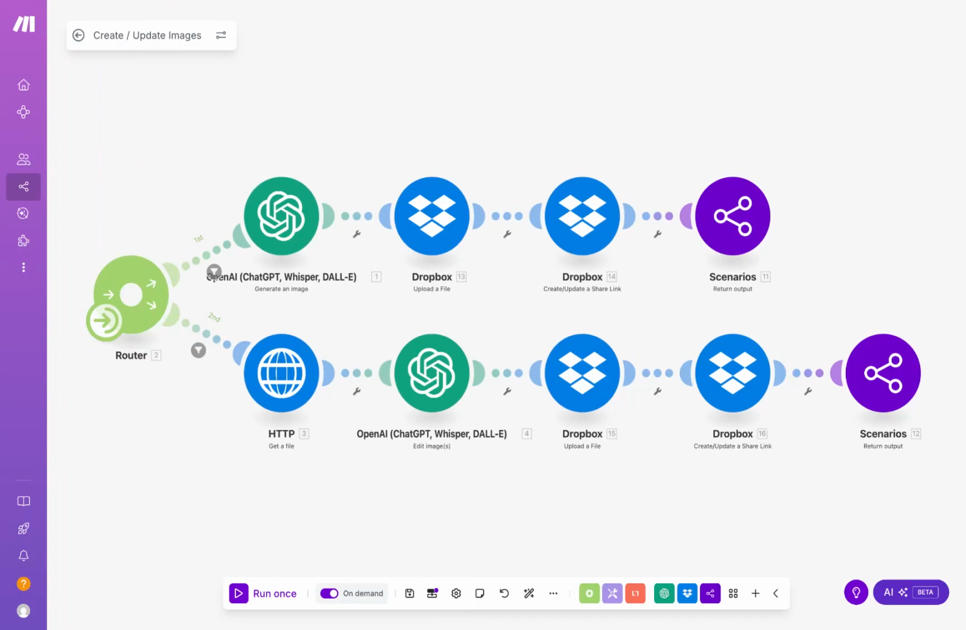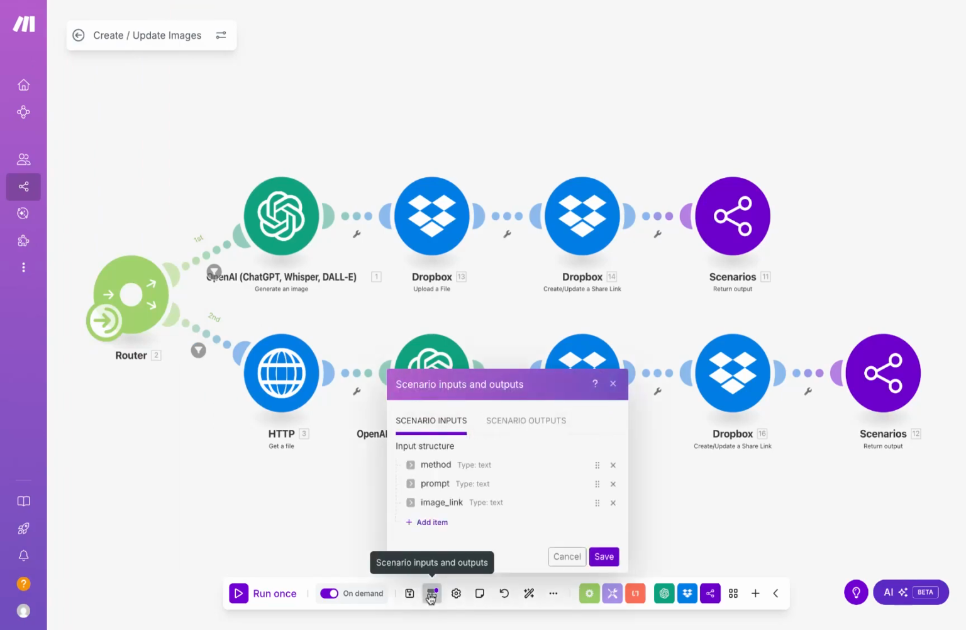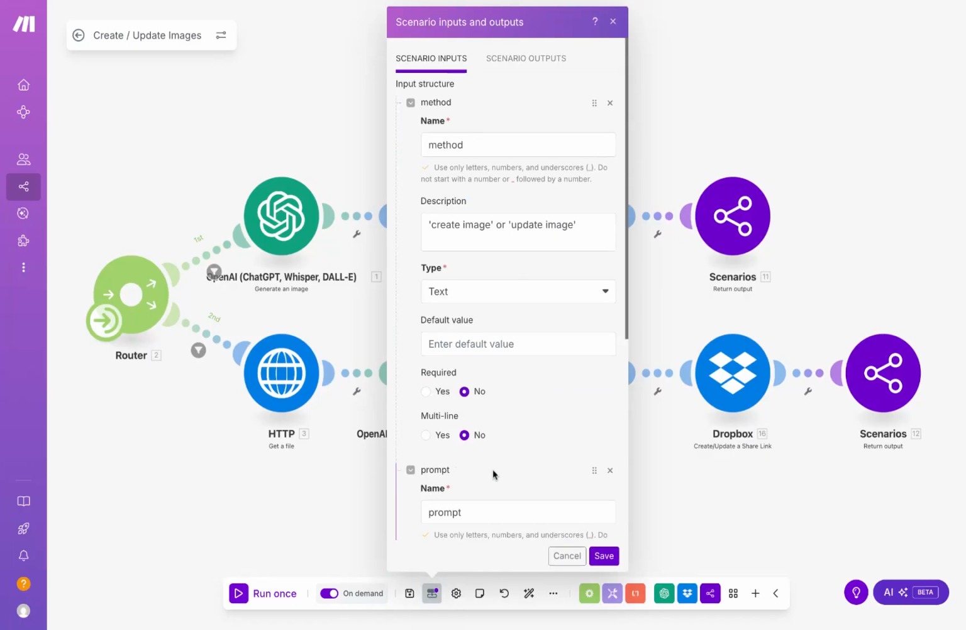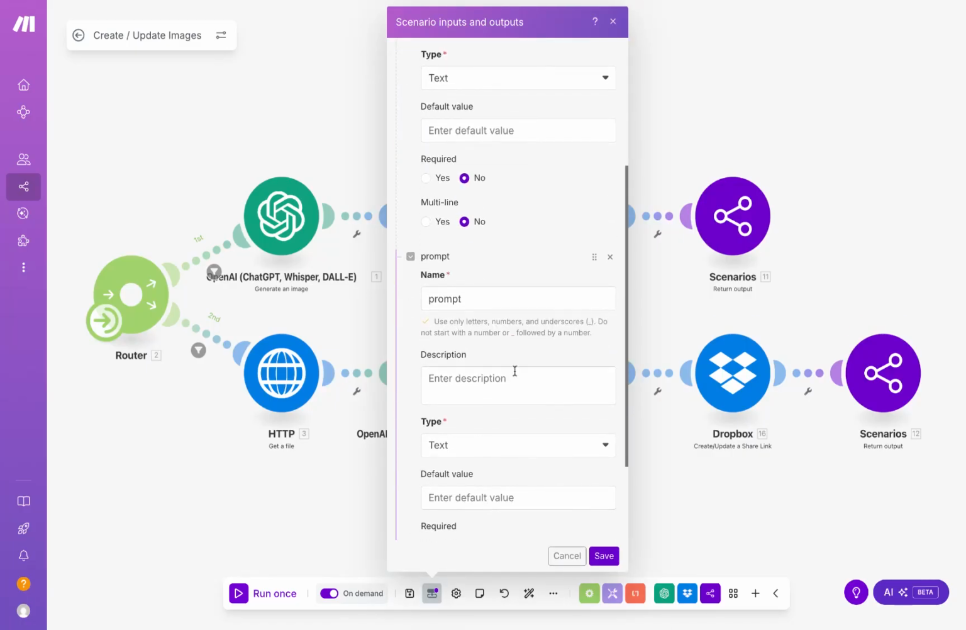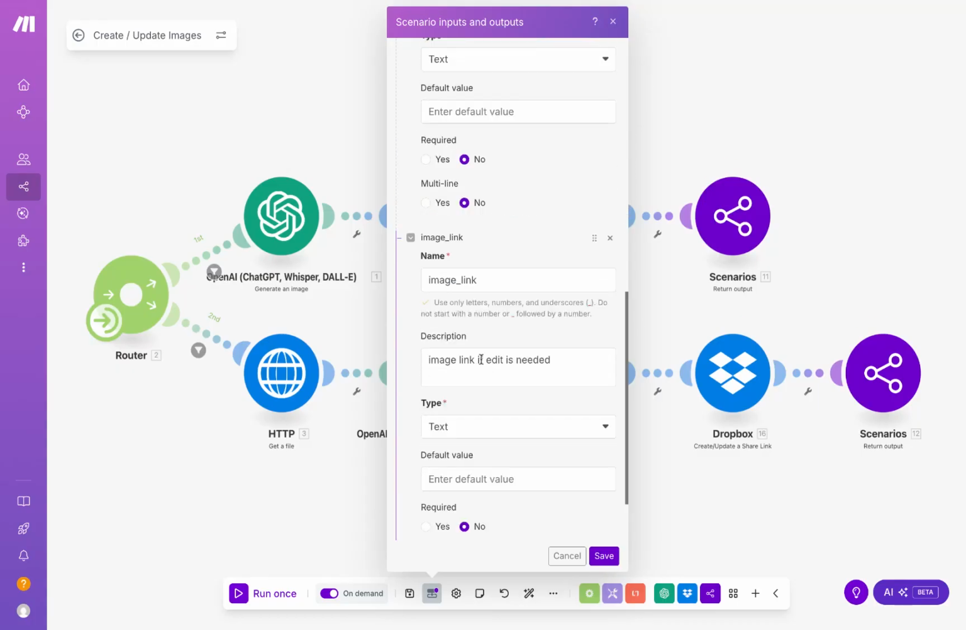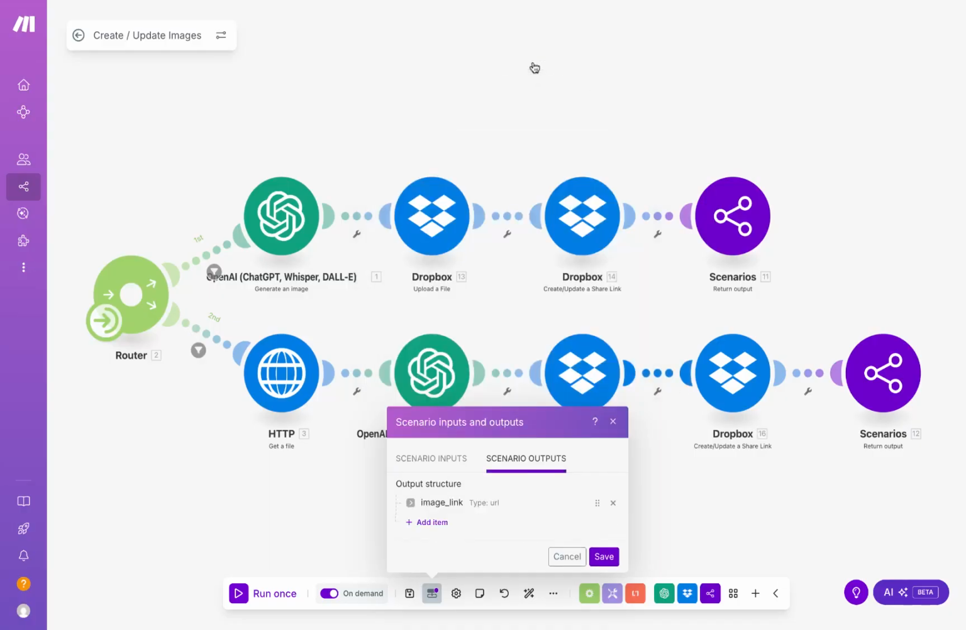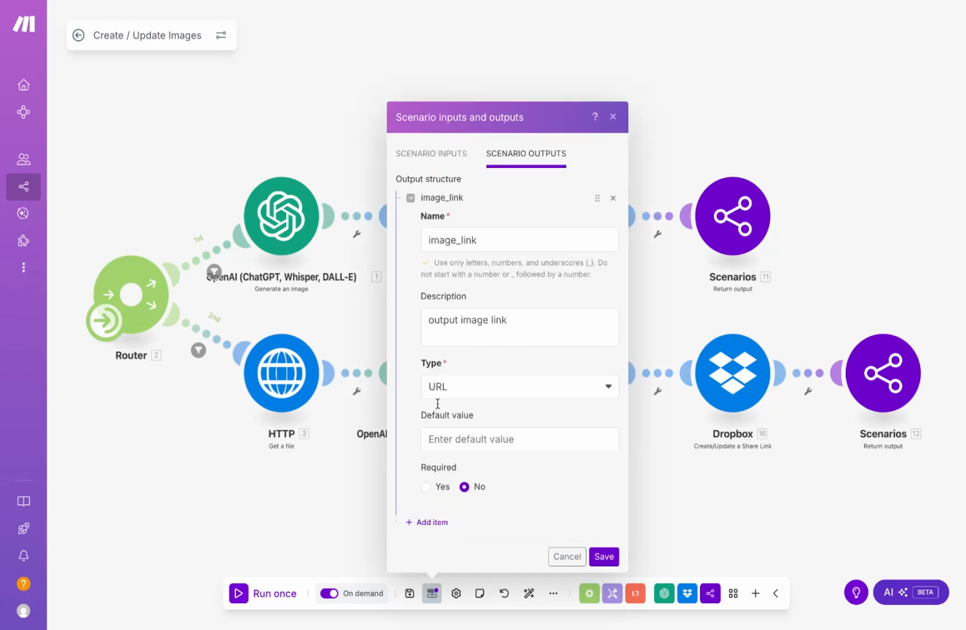This scenario is best understood by first looking at the inputs. The first input is method, and this defines whether the user wants to create an image or update an image. The second is prompt, and this is the text prompt that we're going to give to an OpenAI LLM in order to generate or edit an image. The last is image link, and this is a Dropbox link to an image that has to be edited. As you can guess, this scenario has one output, and that's the image that's generated. And the output we're going to use is image link, and this will be a link to a Dropbox image.